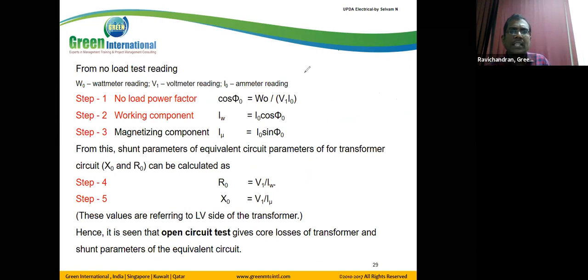So from the no load test, we have the values W naught, V naught, I naught. By using these meters, we find these values. The formula for the power is equal to V I cos theta. Here we are using the notation 0 for no load. So that's why V naught, I naught, cos phi naught.